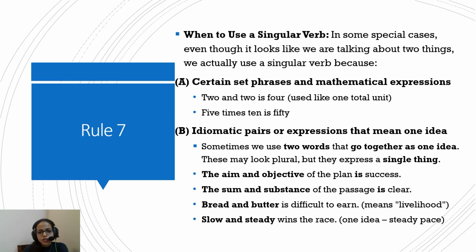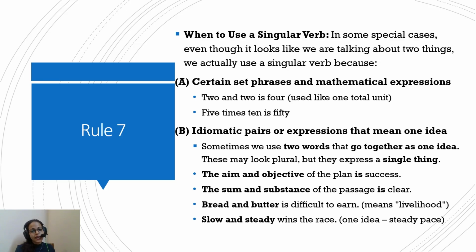So, when to use the singular verb? In some special cases, even though it looks like we are talking about two things, we actually may be referring to a singular thing, and hence the singular verb will be following it. What are these cases? First, certain set phrases and mathematical expressions. For example, 2 and 2 is 4. So here 2 and 2 is referring to 4. It is leading to that singular word 4. And hence the singular verb has been used here. So 2 and 2 is 4.